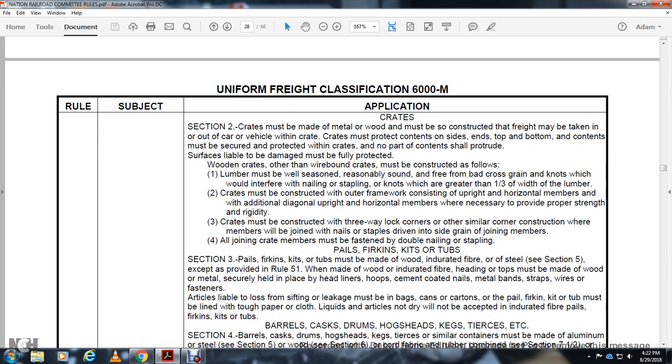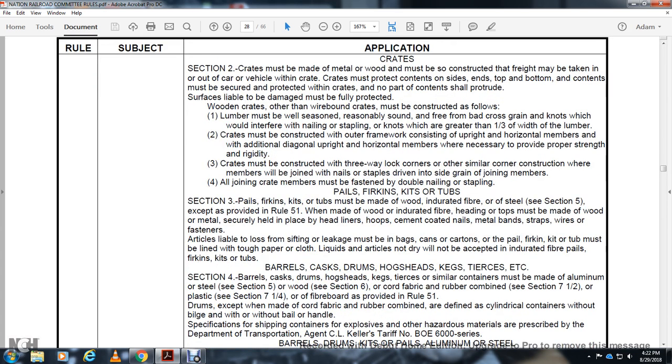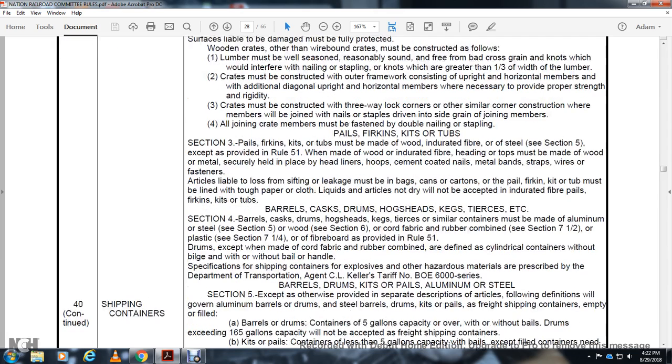Stapling. Pails, firkins, kits, and tubs. Section 3, pails, firkins, kits, and tubs must be made of wood, indurated fiber, or steel, except as provided in Rule 51 when made with wood or indurated fiber. Heading of the tops must be made of wood or metal, securely held in place, with the head liners, hoops, and cement-coated nails, metal bands, strap wires, or fasteners. Articles liable to sifting or leakage must be in bags, cans, or cartons, and wooden firkins or tubs must be lined with tough paper, cloth, or liquid. Articles not dried will not be accepted in indurated fiber pails, firkins, kits, or tubs.